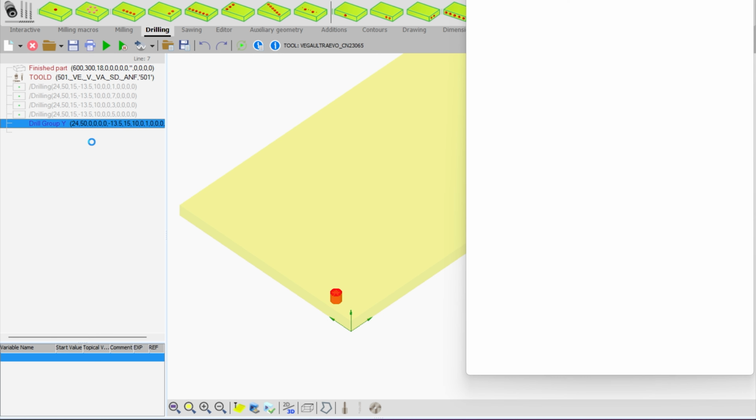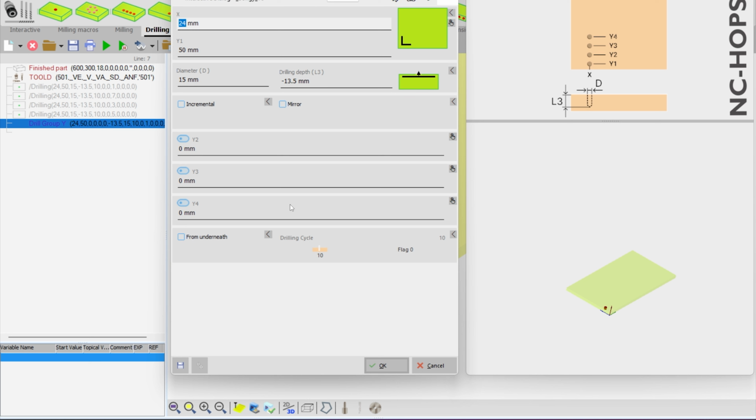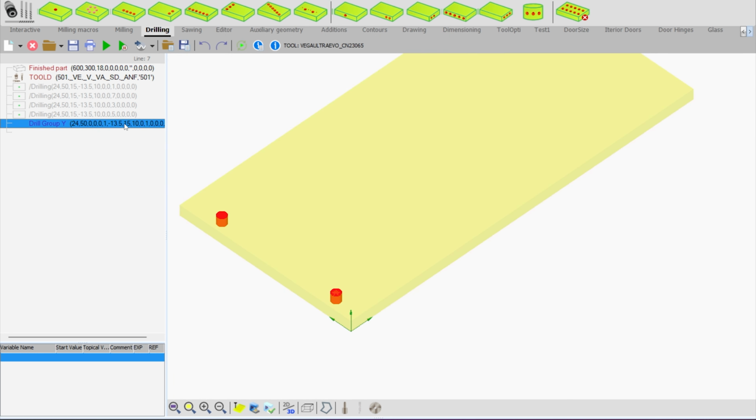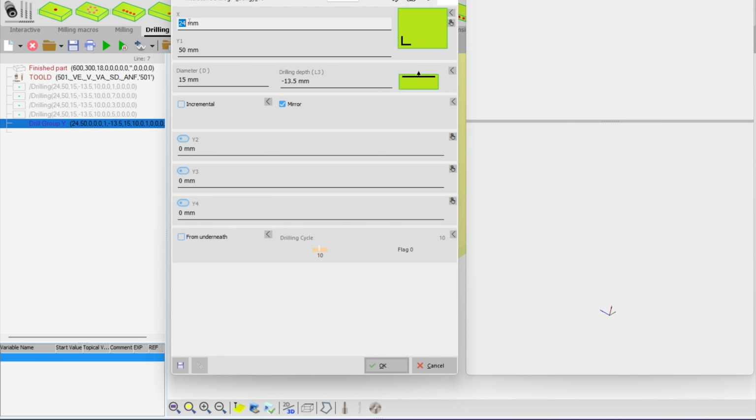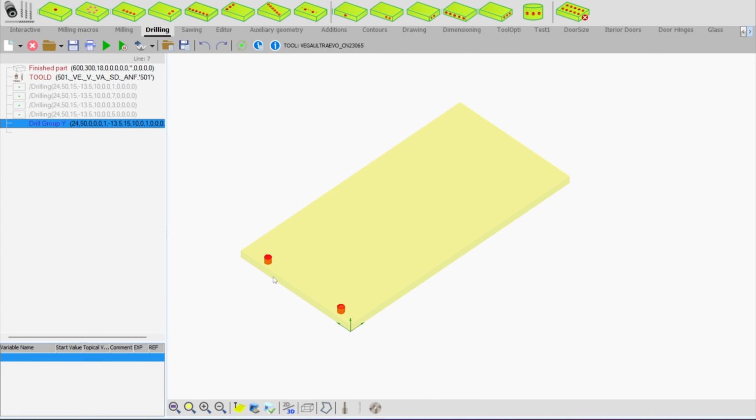Let's edit this line again, and I will show you how in one click we can add one more hole to the other side. So we have the mirror button that will create one more hole to the other side with the same values. After we create these 2 holes, we need to create 2 other holes on the other side.